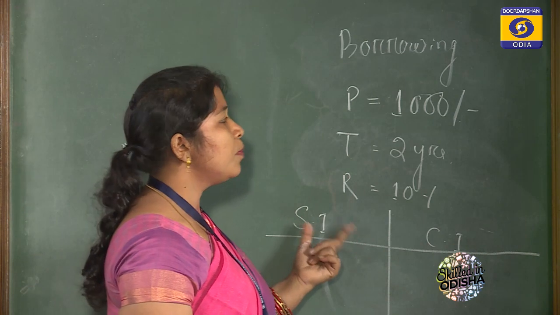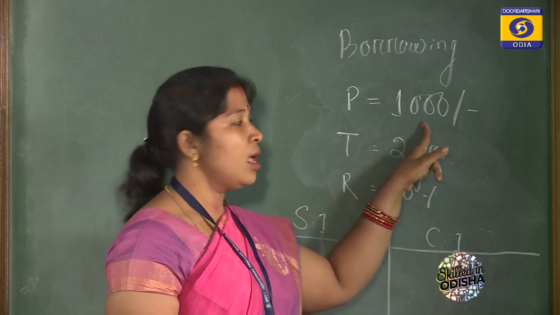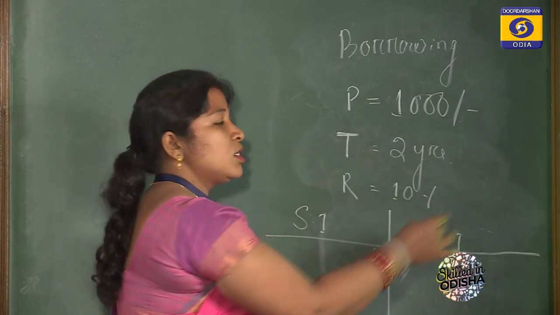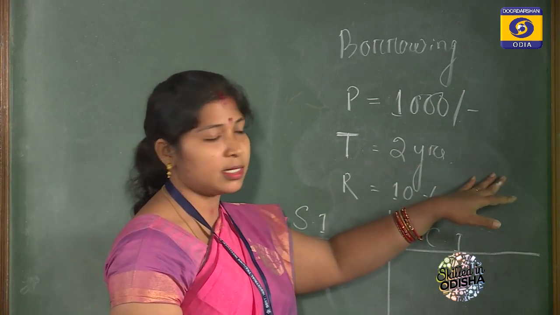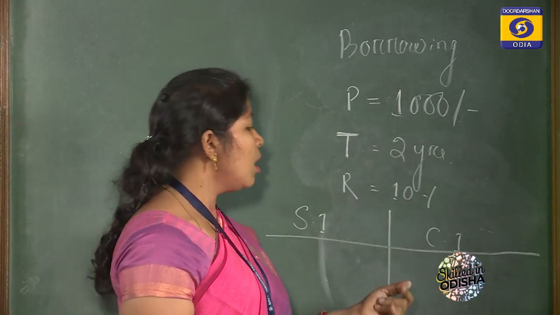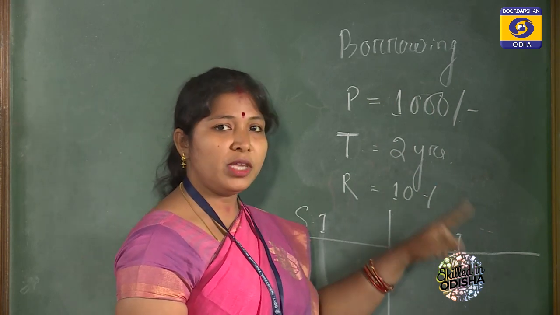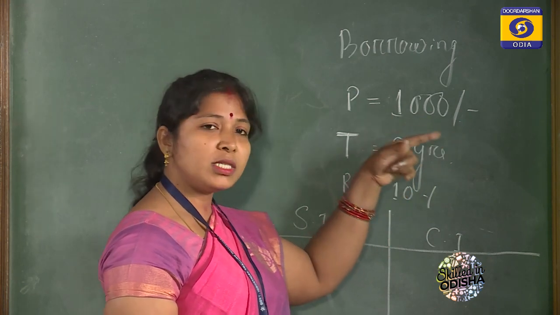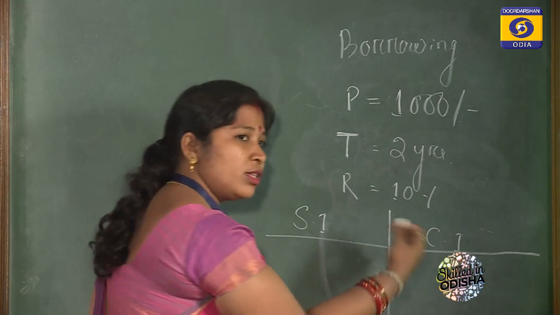First of all, see the difference between SI and CI. In case of simple interest, remember this principal amount will remain fixed. It may not vary. Year wise the interest will be the same, and at the end of each year we have to pay the interest, which will be the same throughout. But in case of compound interest, the interest of each year will be added to the principal, and the new principal will be the principal for the second year.